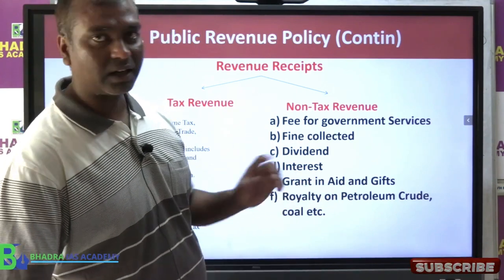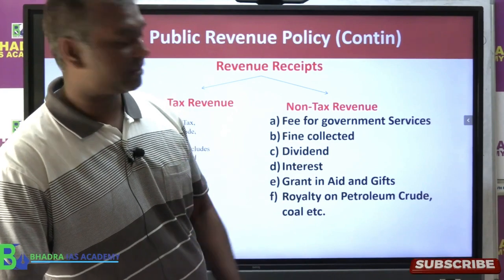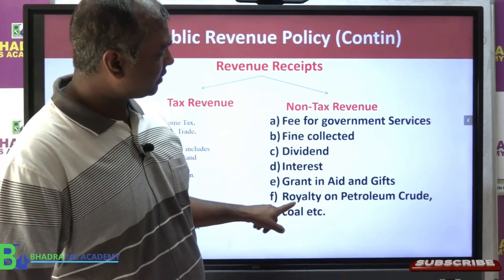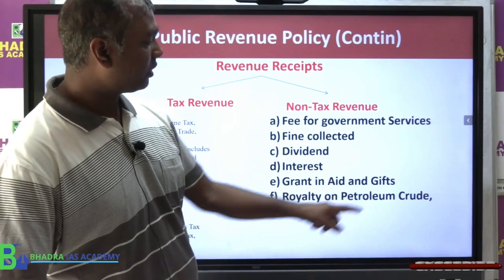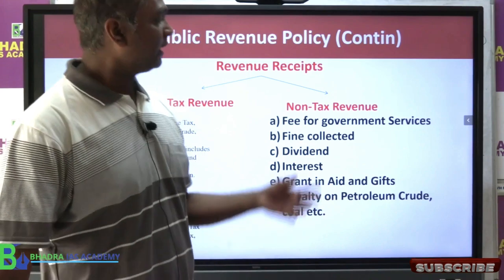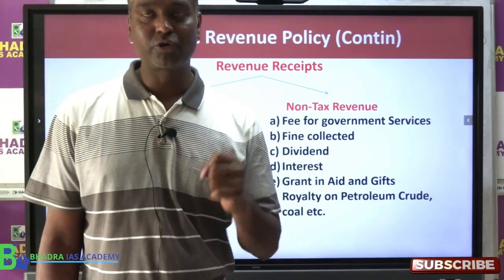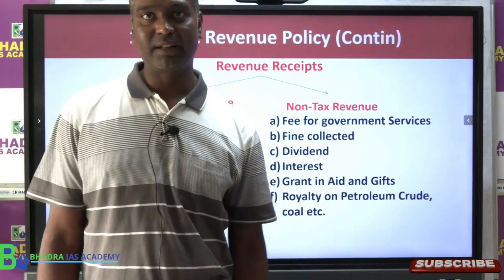Though we put grant separately, that is a non-tax revenue in technical analysis. Then Assam government also gets royalty on petroleum, crude, coal, natural gas, etc. Clear? These are the important sources of income to the state government.